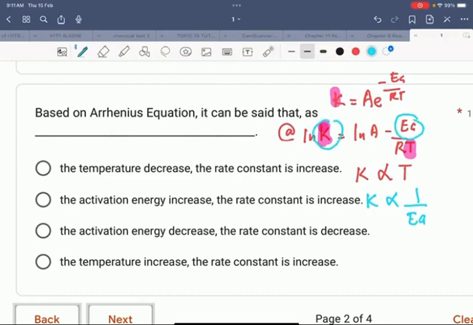Okay, so look at the options here. The temperature decreases, the rate constant increases. The temperature increases, the rate constant decreases. So this statement is incorrect. The activation energy increases, the rate constant increases. Okay, look at the answer here.